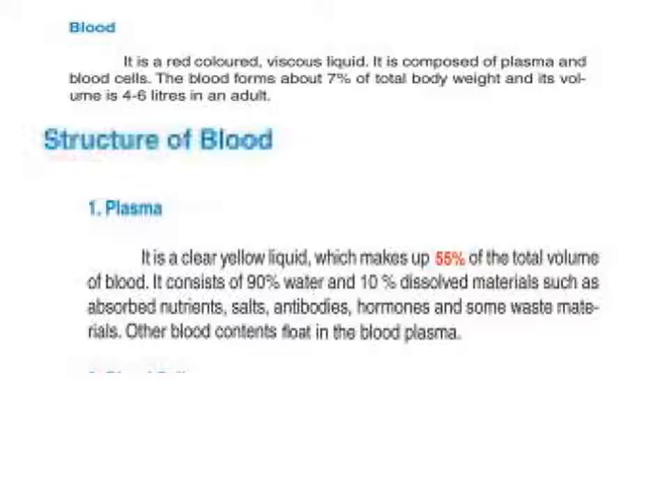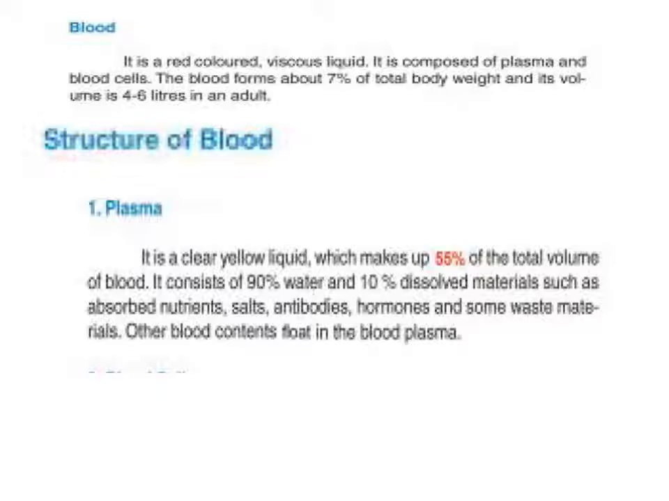Blood, what is blood? Blood is red colored. All of you know that blood is red in color. It is a viscous liquid, and it is composed of plasma and blood cells. Blood is divided into two major groups, that is plasma and blood cells.